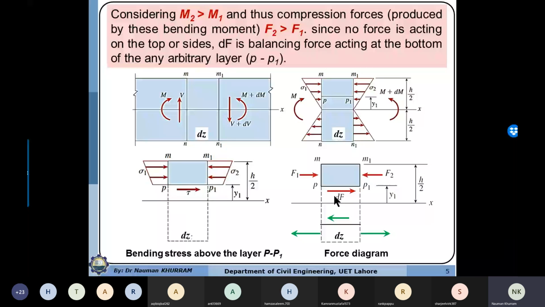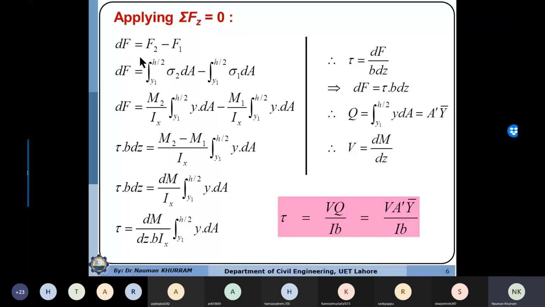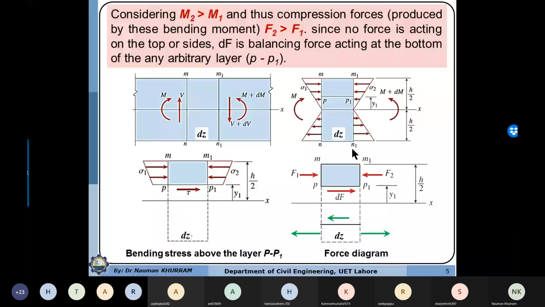So this F2 is resisting shear force. This is not linked with the V force at the moment. This shear force is produced to balance the difference of F2 minus F1. So how can I compute dF? dF is equal to F2 minus F1. So sigma 2, the average stress sigma 2, is multiplied by the area over which it is acting.